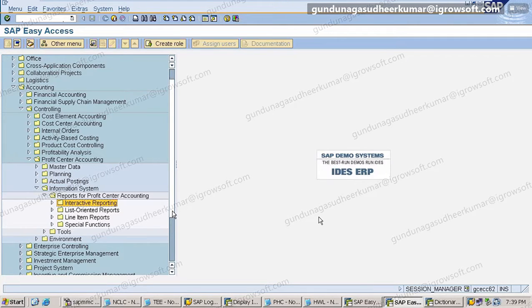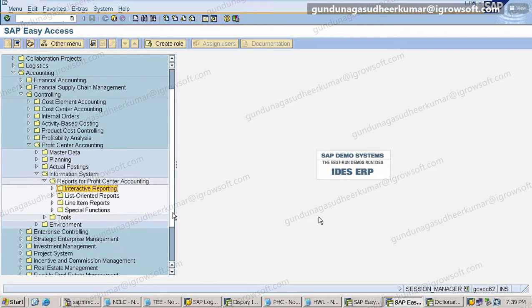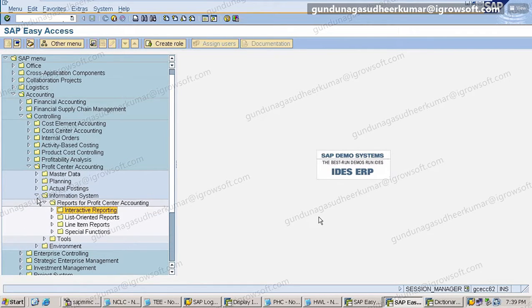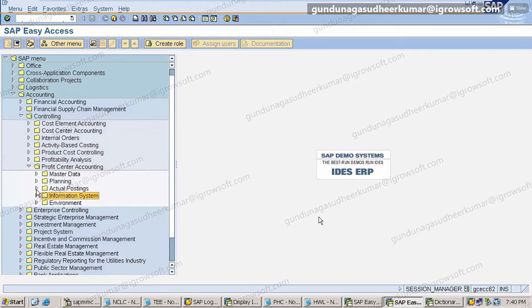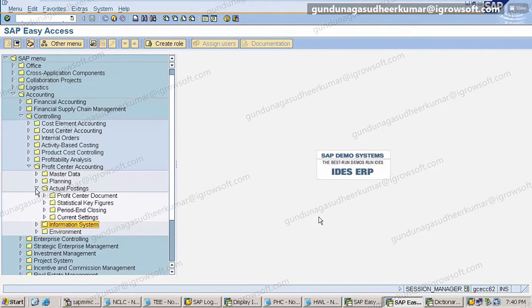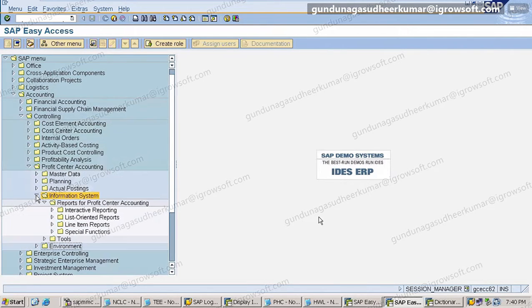If I posted 1,000 documents and want to see all of them on one screen, how can you see? You cannot. Whatever is possible in one screen, reasonably visible with the font size, only that is possible. So like this, you will get the reports. Okay, actual postings, document.